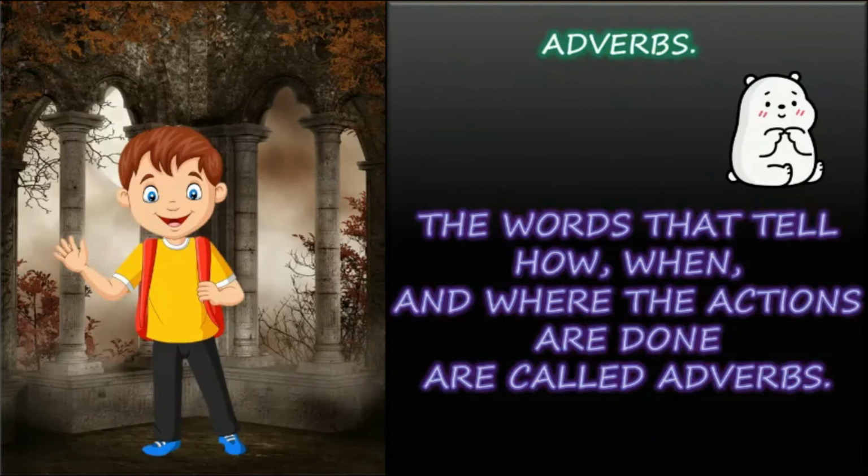Sweetly is describing the verb there. That is an adverb, right? Whenever we describe more about the verb, how, when or where it happened, those words are called adverbs.